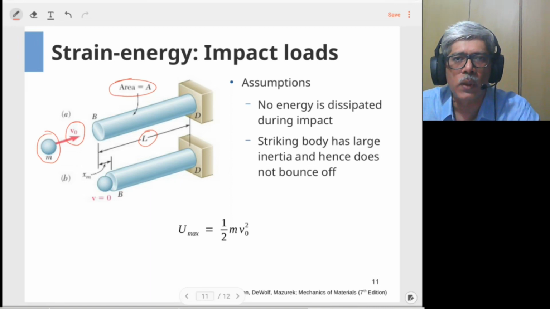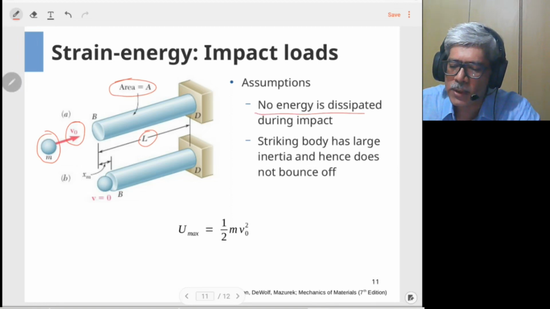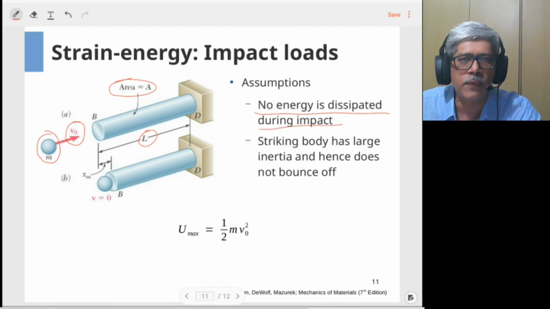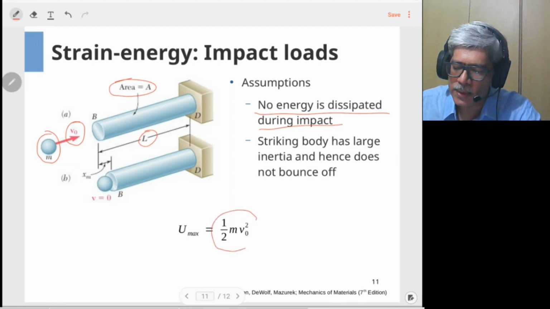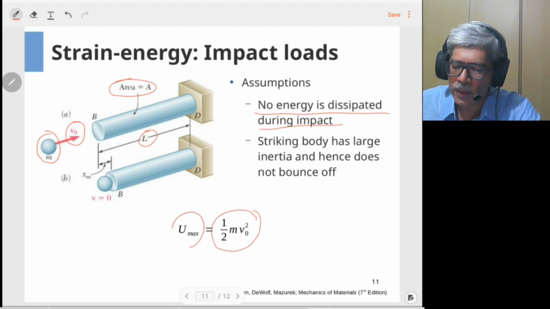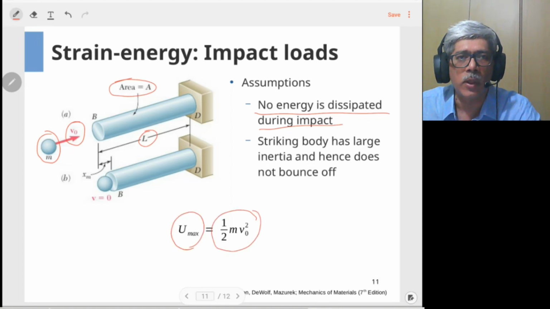So there is no energy dissipation during the impact. You must have studied in engineering mechanics that there is some loss which takes place during the impact, which is taken into account by the coefficient of restitution. We are not considering any such dissipation in this content. So whatever energy you are imparting, in this case the kinetic energy half m v square, it gets totally converted into strain energy of the body.